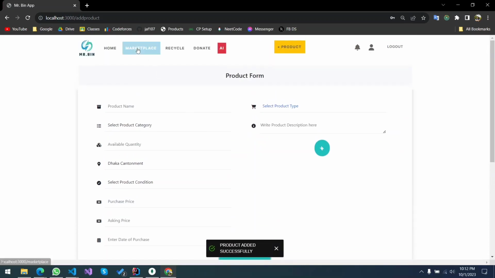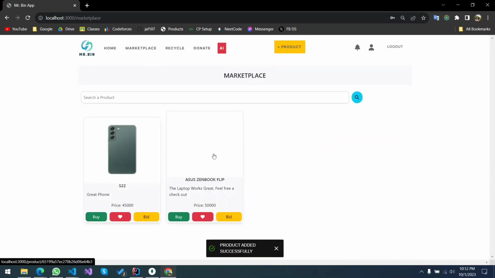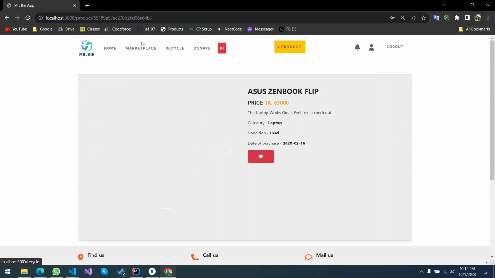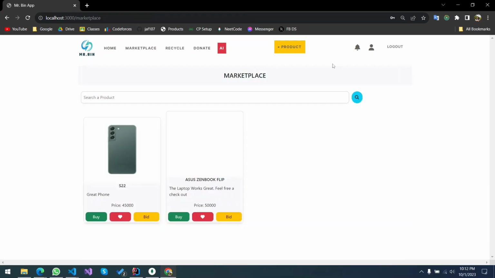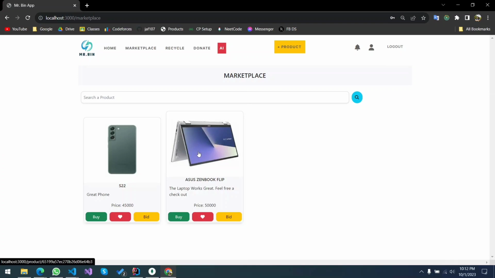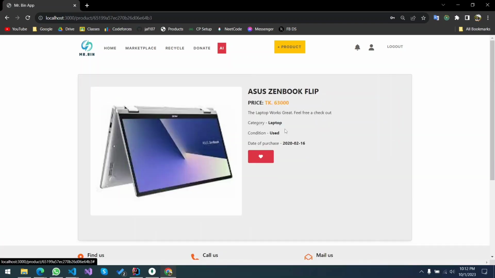When I successfully place it, I can see it in the render page. There might be a bit of time delay because here we are taking the image and storing it in an object storage, which is held in a cloud memory server. And now we can see that we get the image back, and here is the Asus laptop in the product list page.